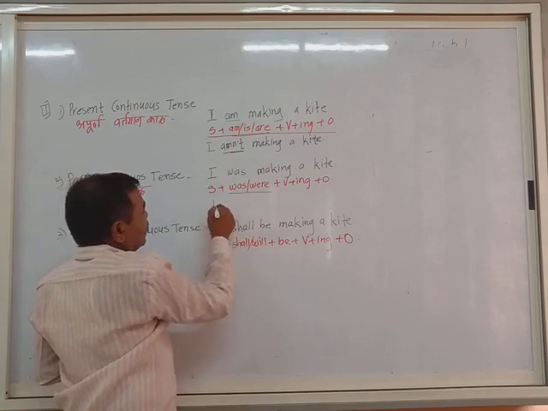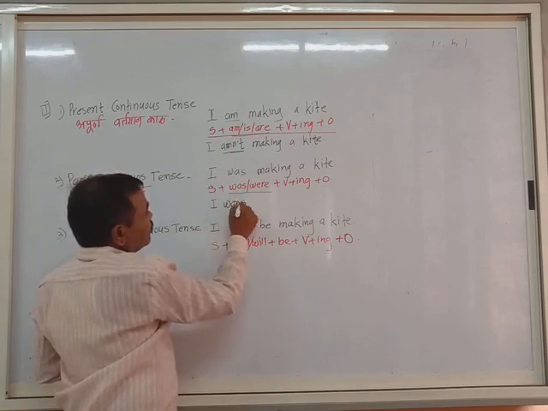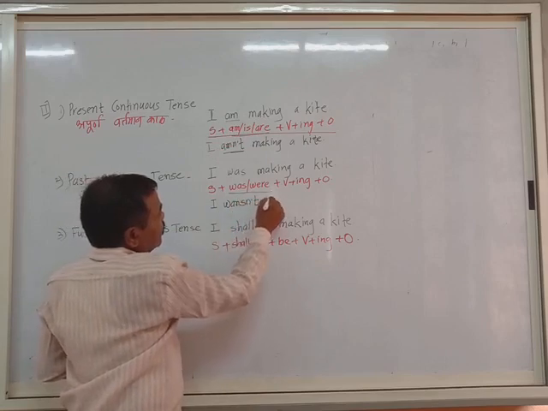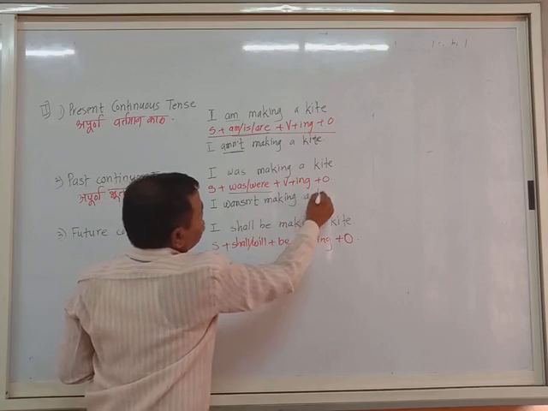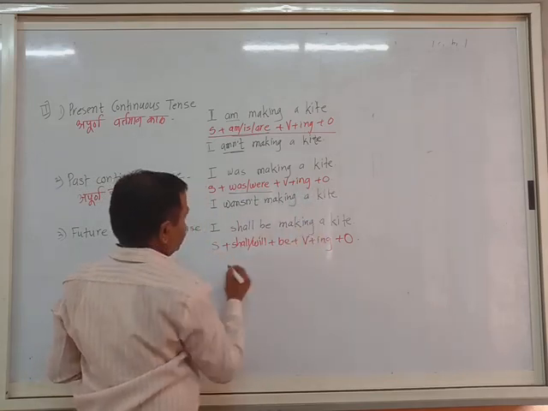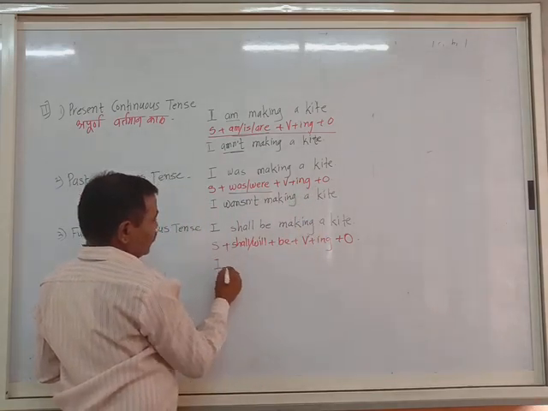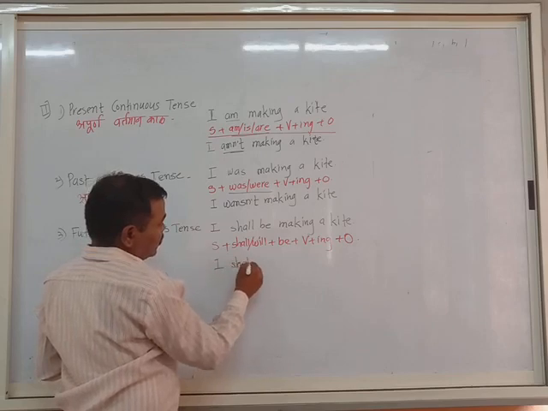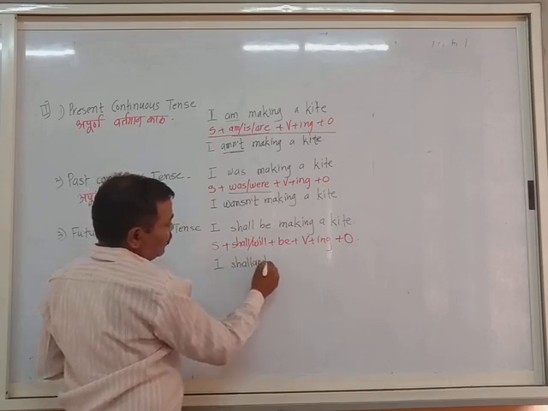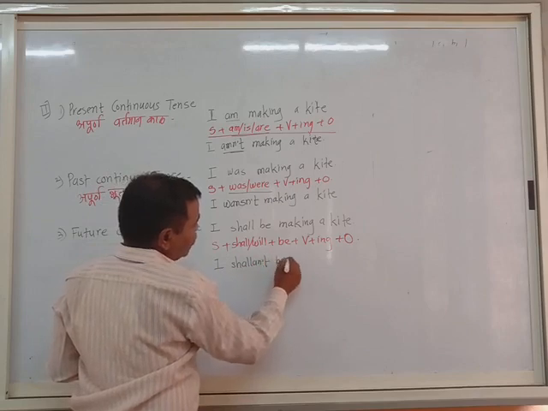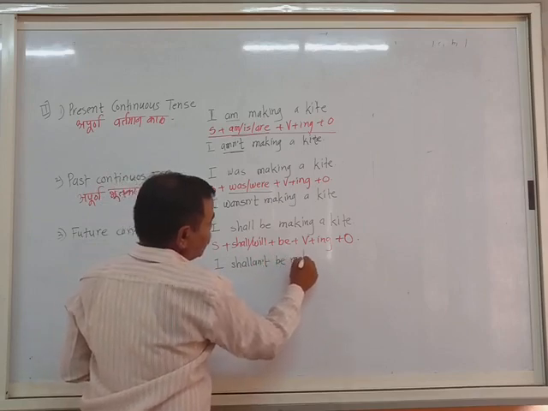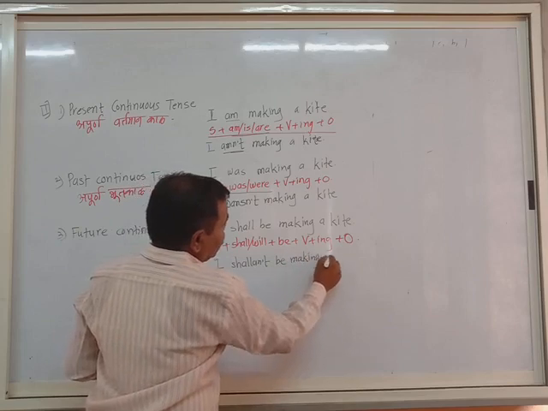I was making, I wasn't making a kite. Here also the same. I shalln't be making a kite.